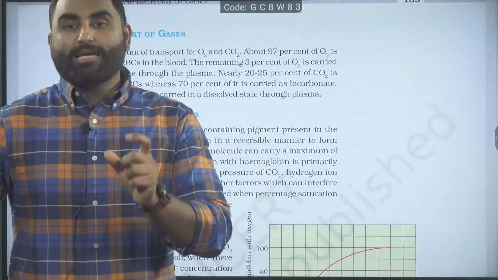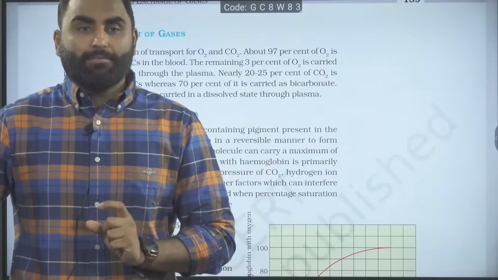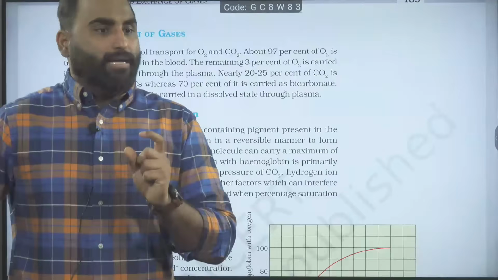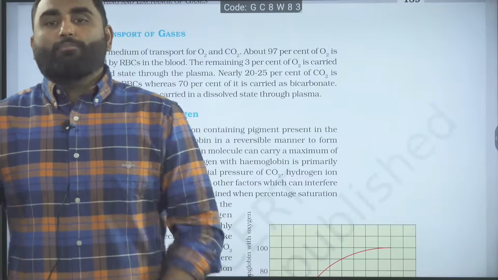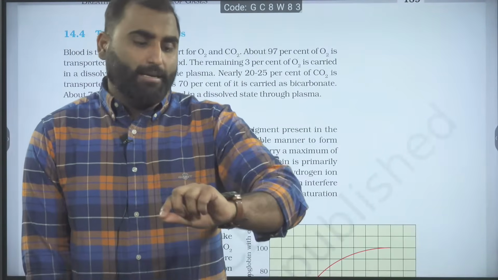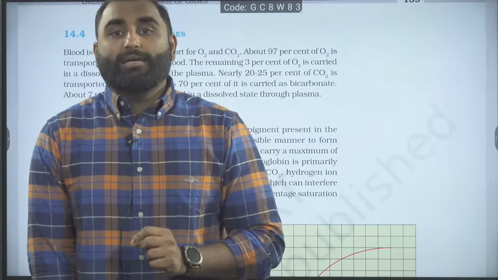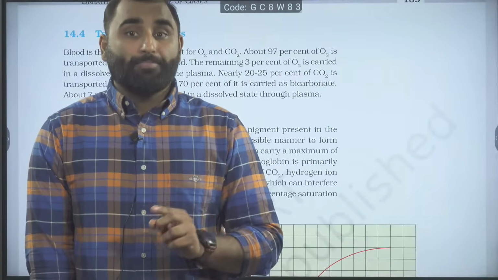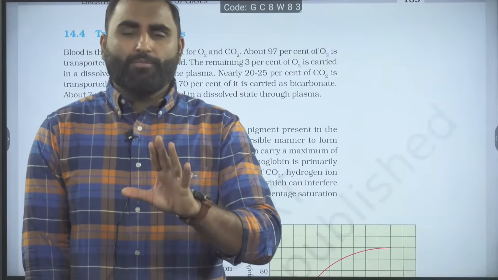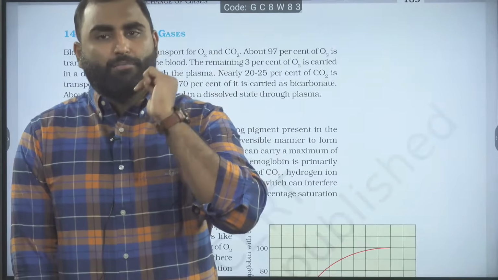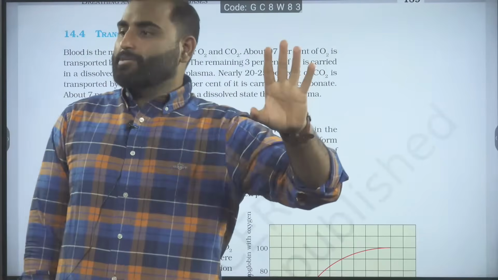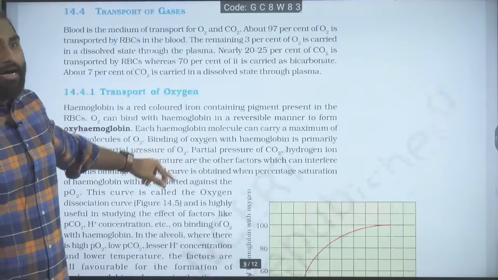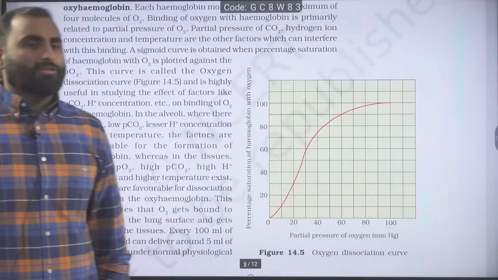And remember the enzyme also, carbonic anhydrase enzyme. Carbonic anhydrase enzyme is present in less quantity in the plasma, but very high quantity in the RBC. I hope you remember this. In the RBC, the quantity of carbonic anhydrase is very high, whereas in the plasma, it is very, very less. Okay? Are we clear, guys? That's all for this lecture, guys.